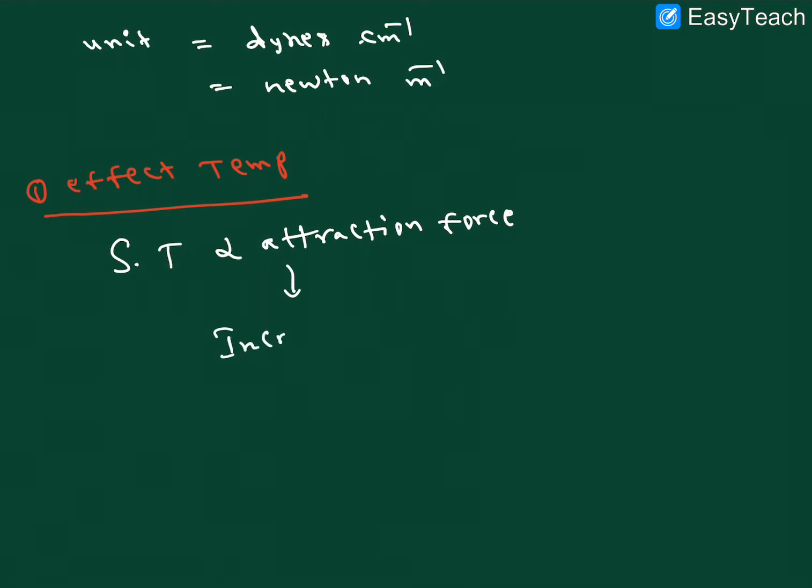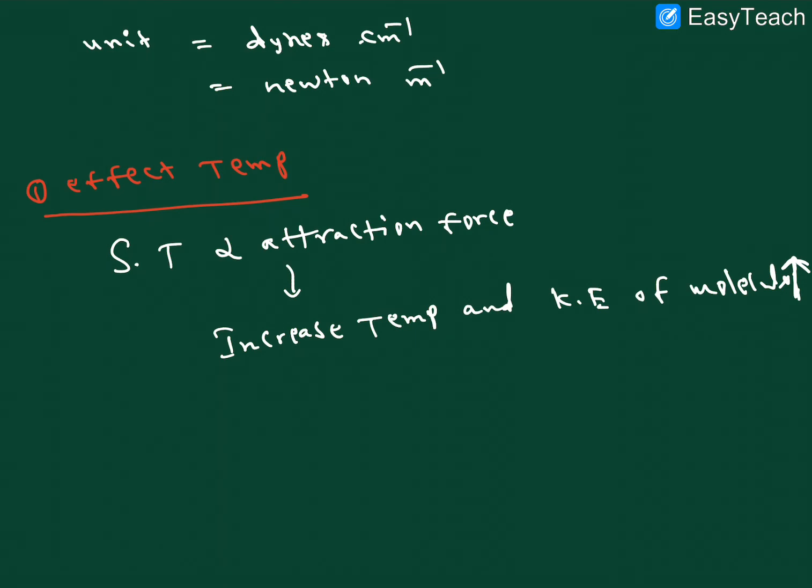Once we increase the temperature, what happens to the attraction force? When we increase the temperature, the kinetic energy of the molecules increases, right?